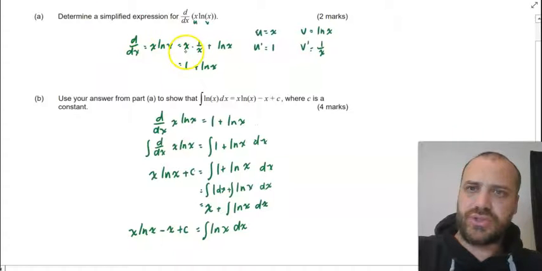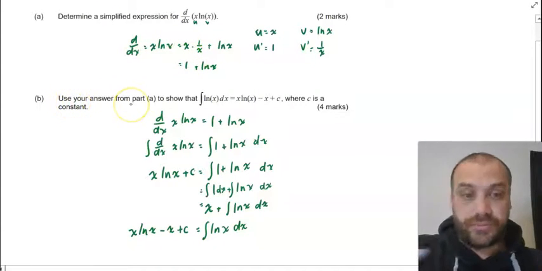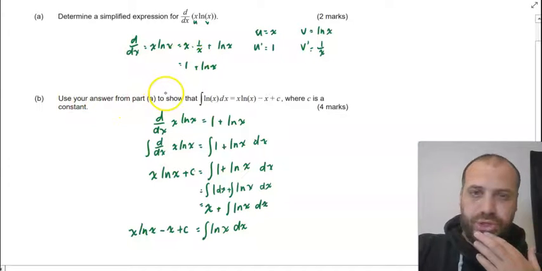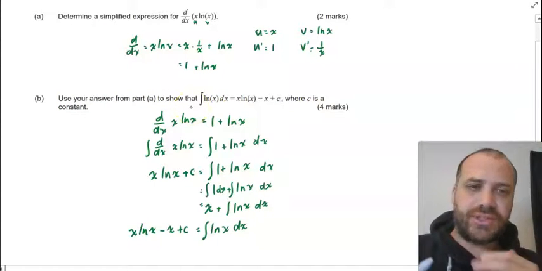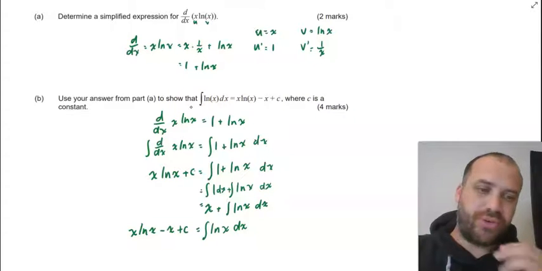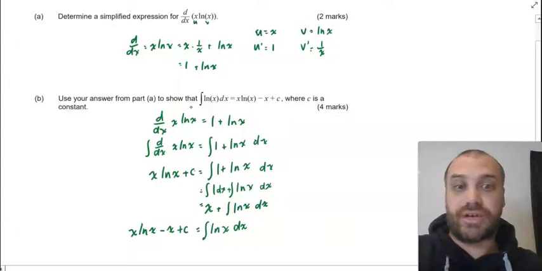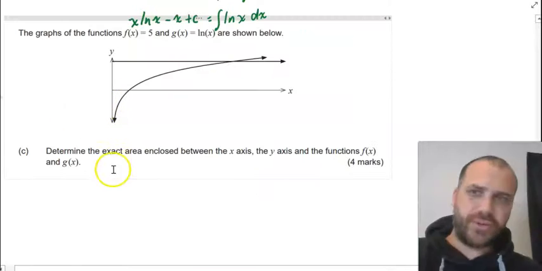Alright, integration by recognition, if you see it in an exam, it's going to be obvious because they're going to be asking you to do a thing and they're going to be asking you to use your answer from the previous part, show that this thing is true or integrate this. So it should be relatively straightforward to at least spot that you're doing integration by recognition. Alright, so final part of the question here.